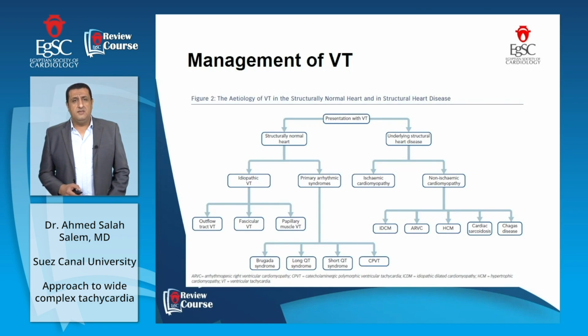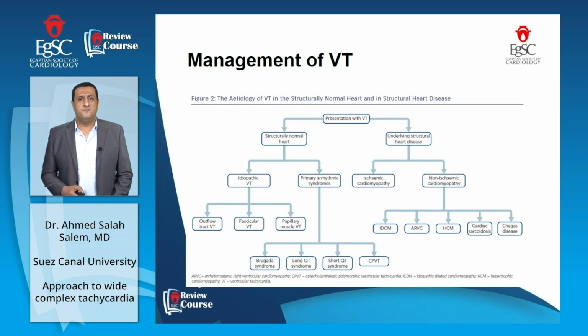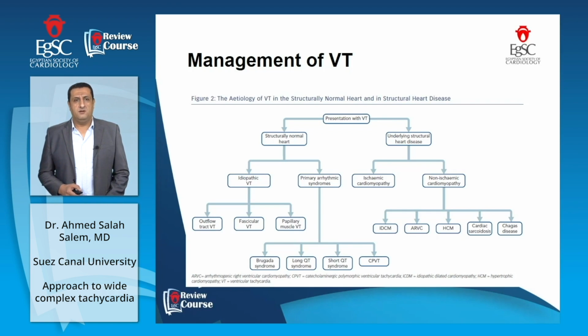For managing VT, we should ask for the etiology of VT. Ventricular tachycardia may happen on a structurally normal heart or a structurally abnormal heart. If we have a structurally normal heart, it may be idiopathic ventricular tachycardia, like outflow tract ventricular tachycardia, fascicular tachycardias, or papillary muscle ventricular tachycardia.